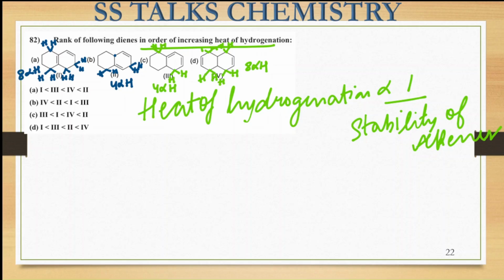In molecules A and C, basically 1 and 3, there is the presence of resonance, and also the presence of alpha hydrogens.